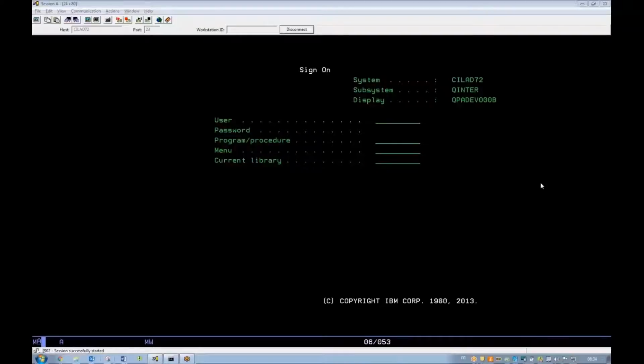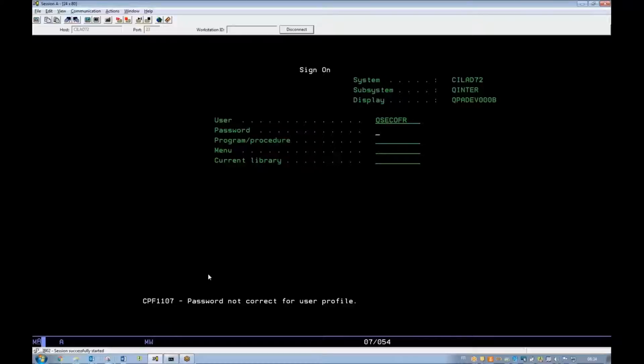Using an IBM Access for Windows session client, let's try and log in as QSecOfr. Please note that we are here using the highest administrator profile for IBM systems. So let's now try to guess the password. As soon as we press enter, we get a message which you can see at the bottom of the screen. The message clearly indicates that the password is incorrect for this user profile.